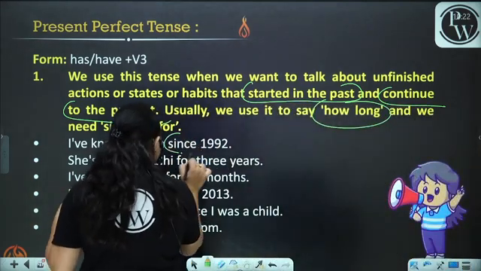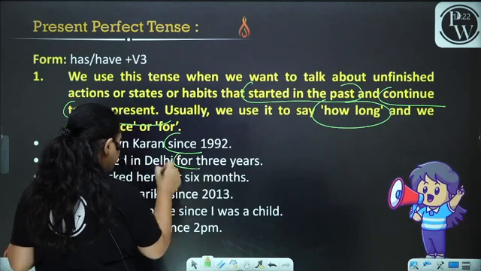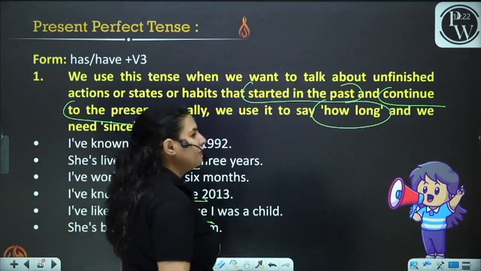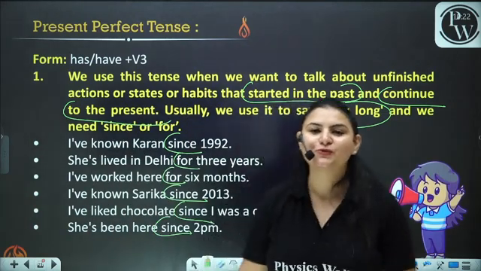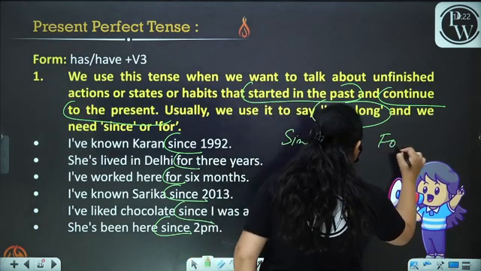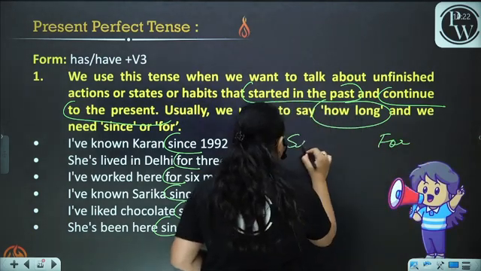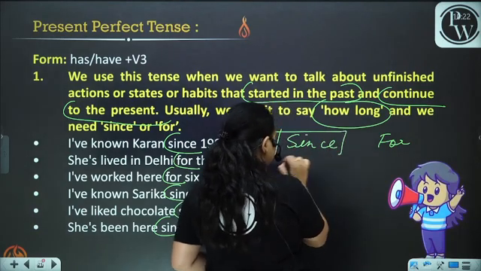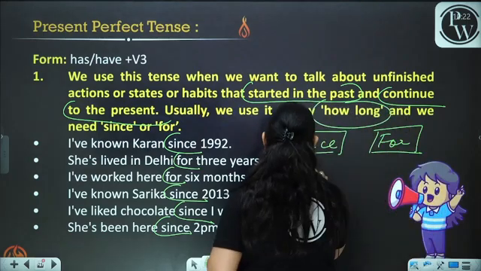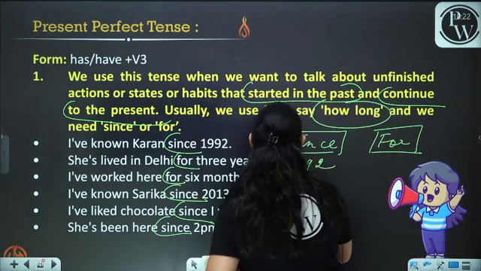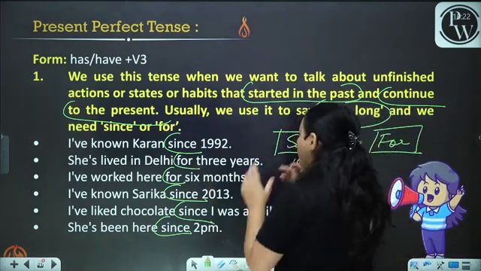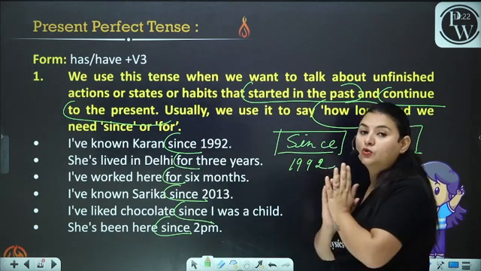Now you have seen that in some sentences we have used since, in some sentences we have used for. Where do we use since and where do we use for? Now this is also a very important question, and it's very important to answer it as well. We use since when we are talking about a particular time, for example, 1992. I have known him since 1992. I have known him for 6 months. In this case, we have used for 6 months.